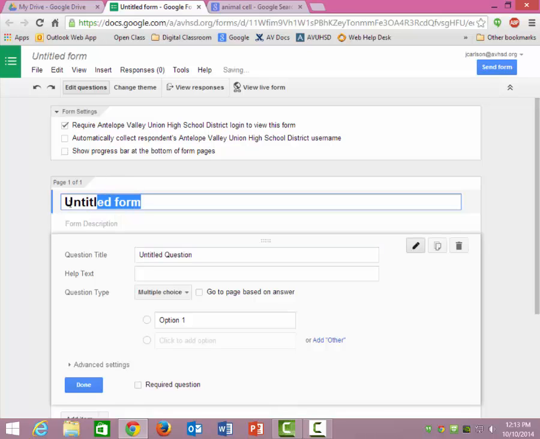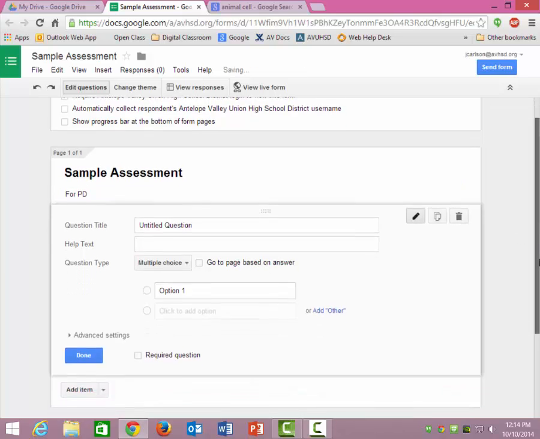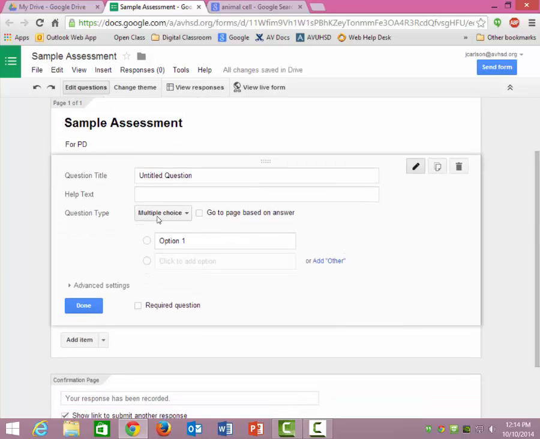You'll want to name your Google form. I'm going to call it sample assessment, and I'm just going to call it for PD. Cool. Okay. And I'm going to ask several questions. I'll show you how to do several different types of questions. Okay. The first one is a multiple choice.